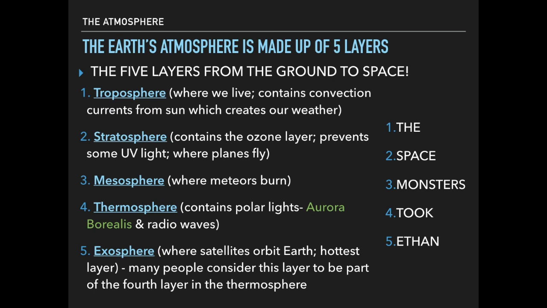The fourth one is the thermosphere. This is going to contain the majority of the polar lights, the different auroras. Radio waves will also be transmitted here. And lastly, we have the exosphere. This is where satellites will orbit the Earth. This is also going to be considered the hottest layer, as well as the layer that touches space. Now, in some resources or textbooks, the thermosphere and exosphere are divided into the thermosphere, ionosphere, and then exosphere.